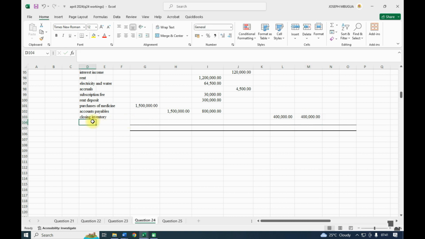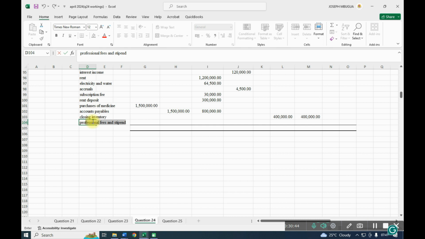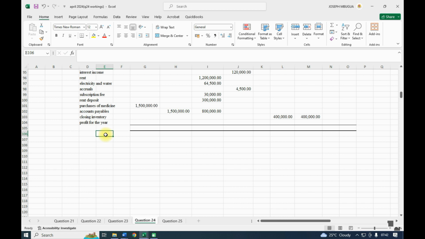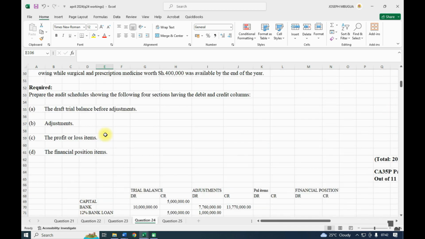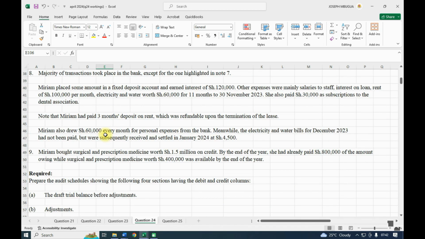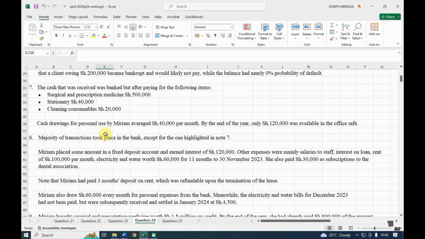Then we shall have the profit or loss for the year. We have profit for the year. That way, I think we are done, covering everything that was supposed to be tackled.